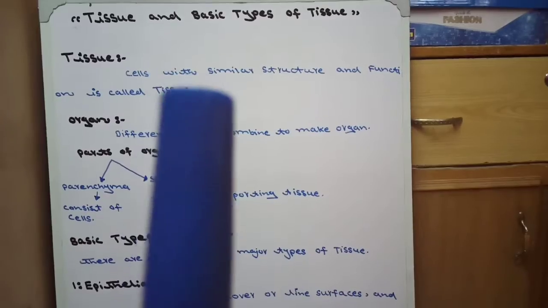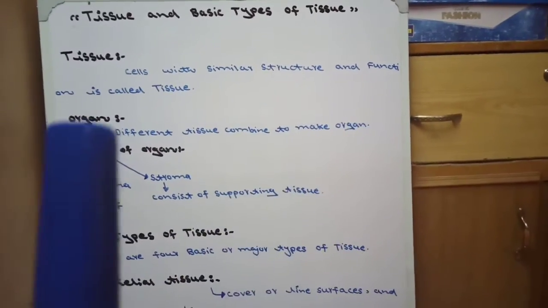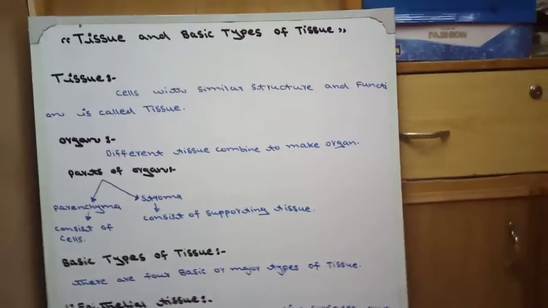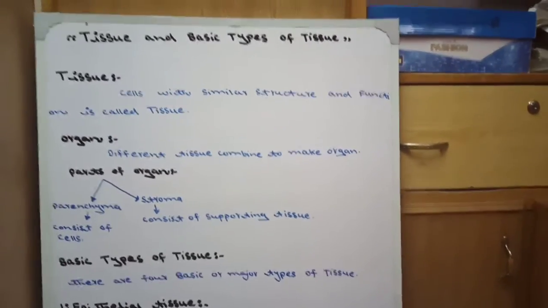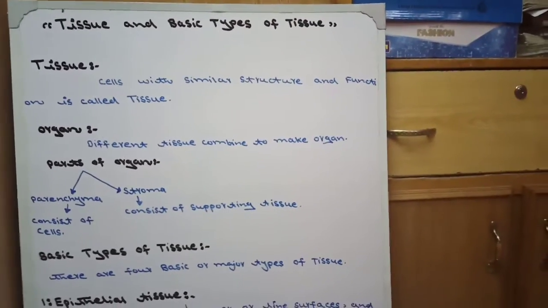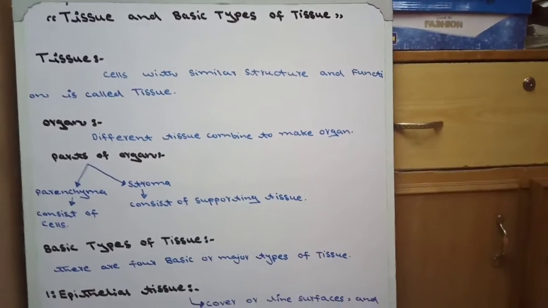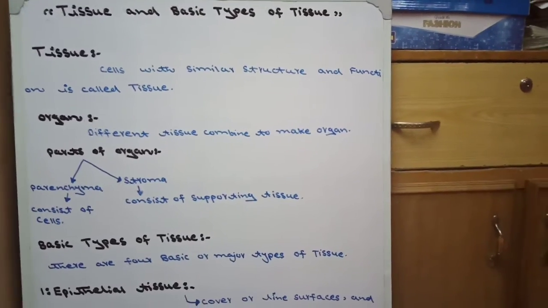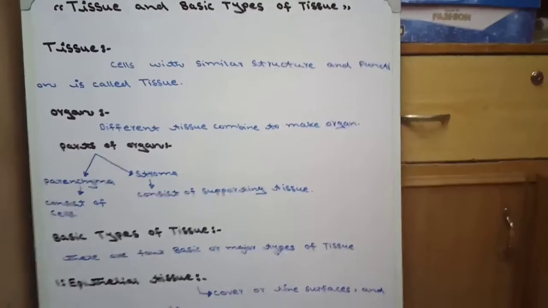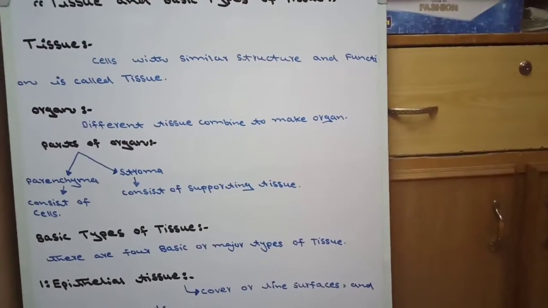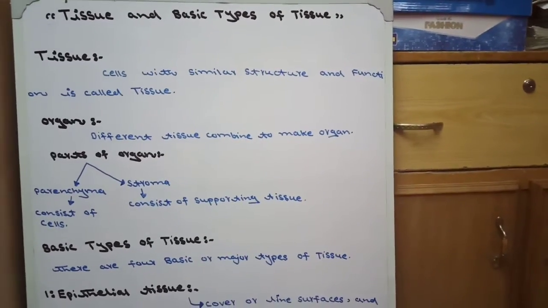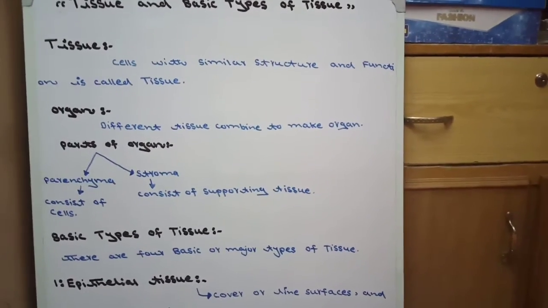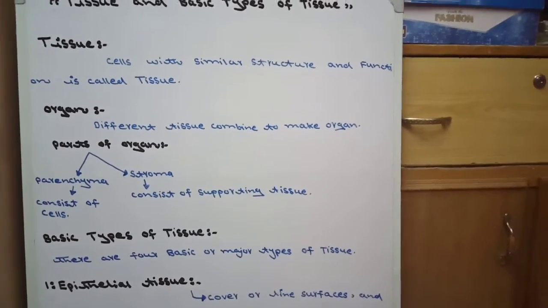Cells with similar structure and function are called tissue. Those cells which have similar structure and similar function, these cells are called tissue. Next is organ. What is organ? Different tissues combine to make an organ. Meaning, an organ is a combination of different tissues.